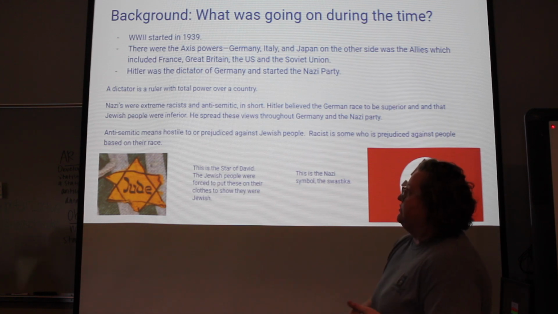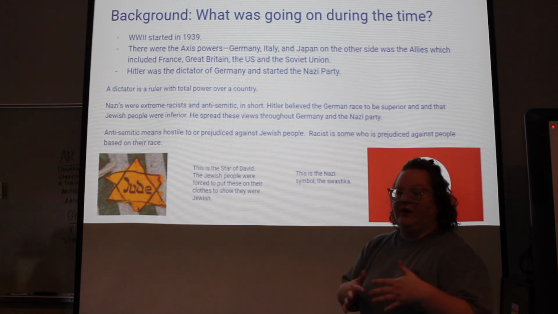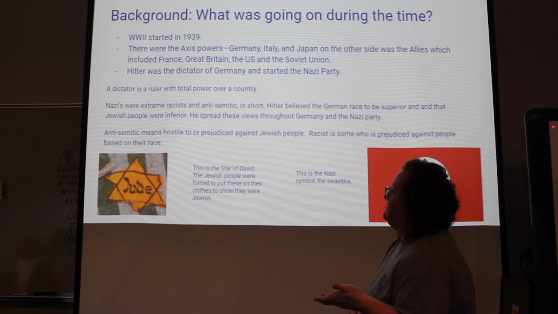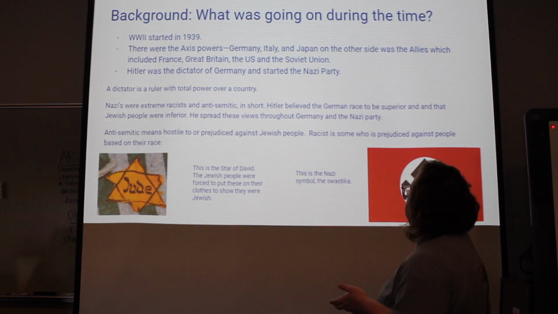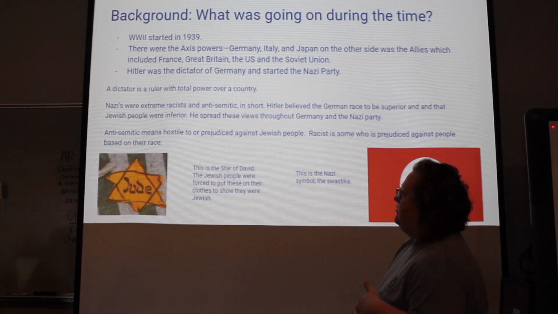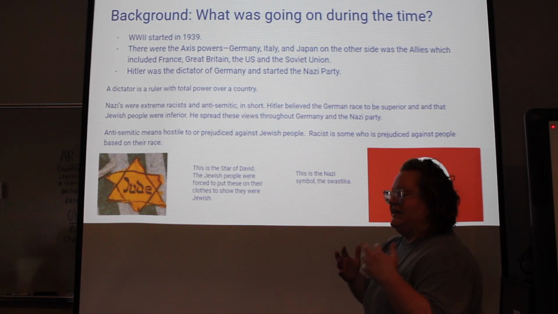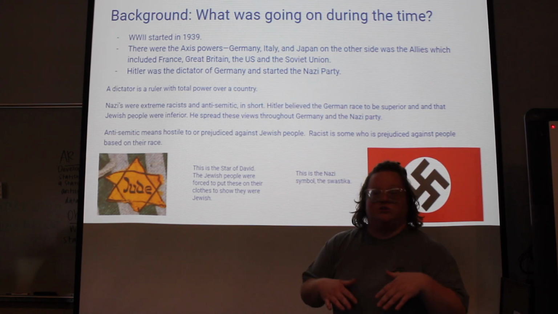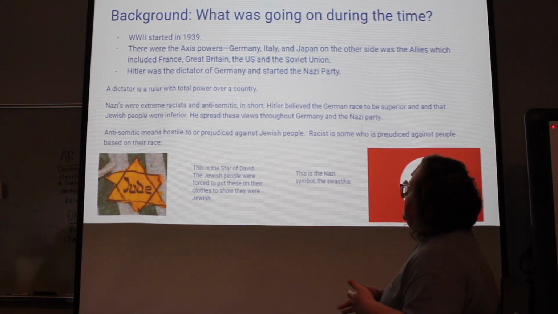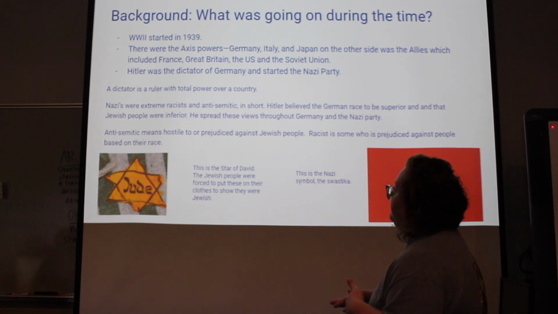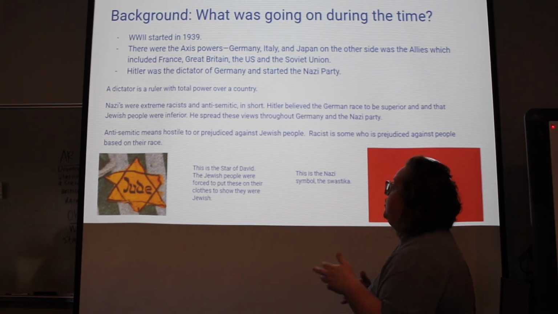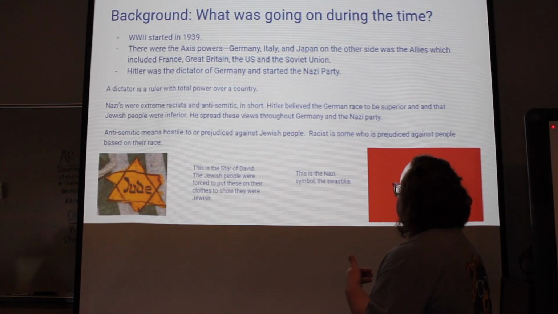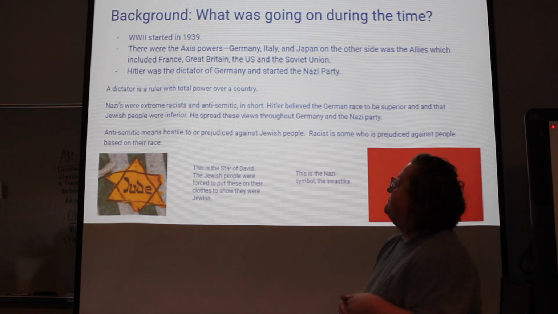A dictator is a ruler that rules with total power over a country. Nazis were extreme racists and anti-Semitic, and Hitler believed the German race to be superior and that Jewish people were inferior. So he thought the Germans were a lot better than the Jewish people. He spread these views throughout Germany and the Nazi Party. Anti-Semitic means hostile to or prejudiced against Jewish people. And racist is someone who is prejudiced against people based on their race.